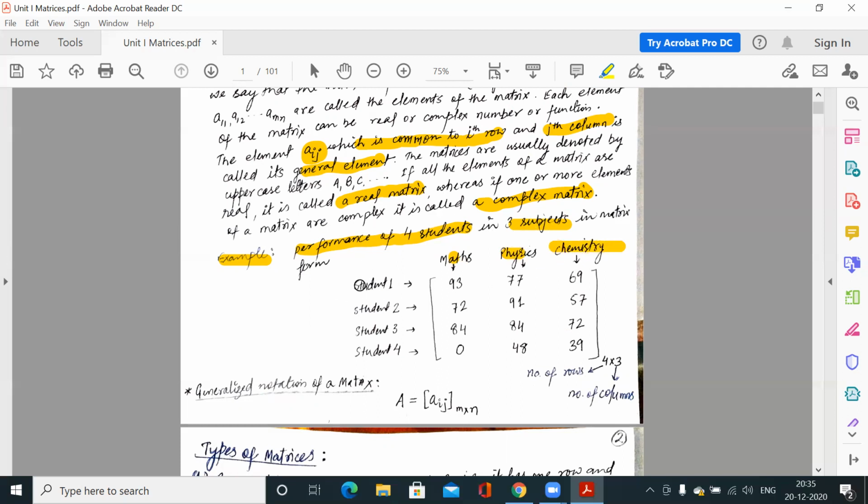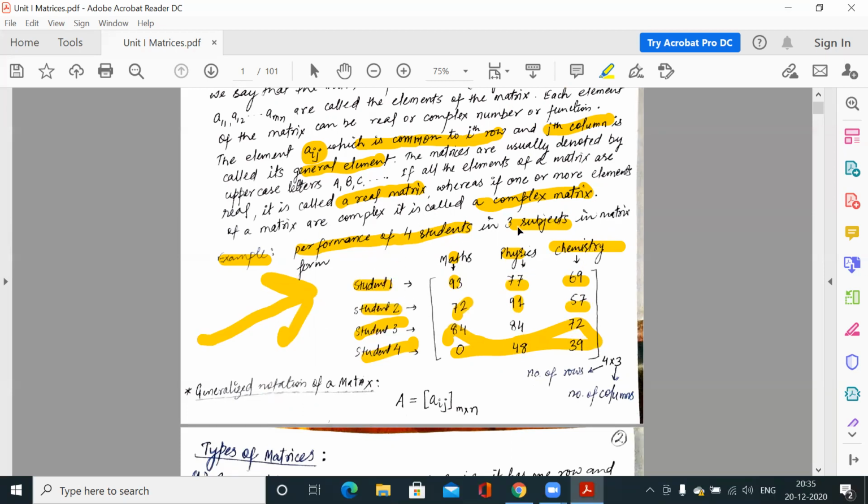So student 1, student 2, student 3, student 4. Student 1 got 93 in maths, 77 in physics, 69 in chemistry. Student 2 got 72 in maths, 91 in physics, 57 in chemistry. So we have 4 students and 3 subjects. This is one representation of how to use a matrix to represent data.